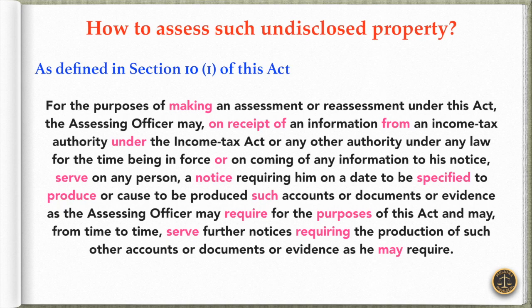and may from time to time serve other notices requiring the production of such other accounts or documents or evidence as he may require. Likewise, this means if the assessing officer gets information from the income tax authority or from any other authority established by law for the time being, then he can serve a notice to the respective person regarding this undisclosed property.